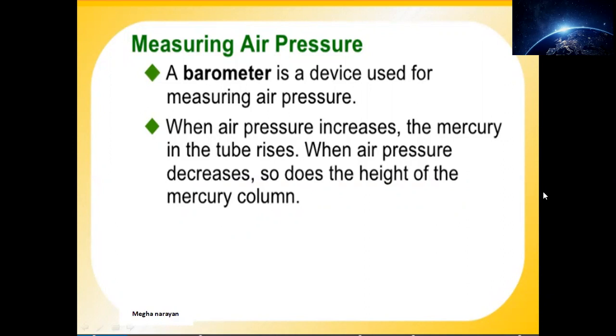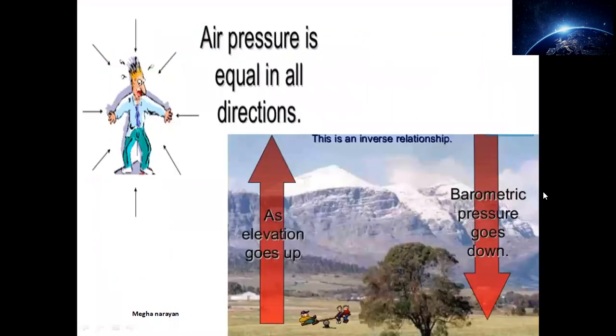The same thing is happening. Once the air pressure is increasing, the mercury in the tube inside the barometer also rises. Next, when the air pressure decreases, that means the air pressure value is getting lower, and in the same way the height of the mercury column also decreases. As you can see in this picture, it is clearly depicted that air pressure is equal in all directions. I have tried to show you with the help of this diagram. As elevation goes up, that means as the height increases, the barometric pressure goes down.